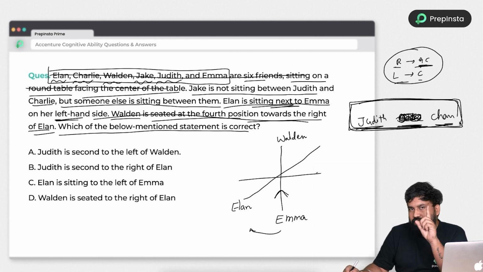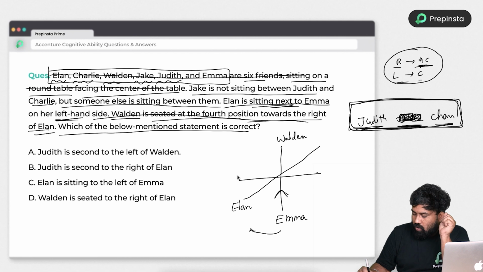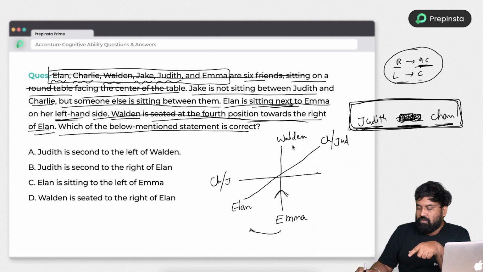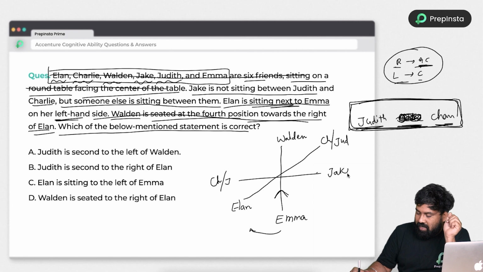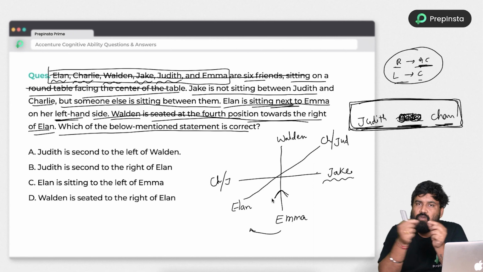Okay, so just look at here, guys, how we can adjust them, which is nothing but Judith and Charlie. Between them one person needs to be there, right? So I can place Judith, Charlie here, or Charlie, Judith here. Why? Because in between Walden is there. Why? Because only the last person we are left with is Jake. So if Jake is here, he is not in between them, right? Why? Because in between means equal distance.